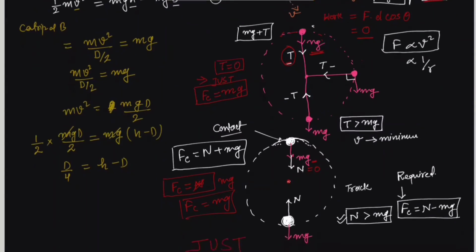So you can bring d here. So this becomes 5 by 4 d is equal to h. So h is equal to 5 by 4 d. This is the answer of the question. That's it. Thank you.